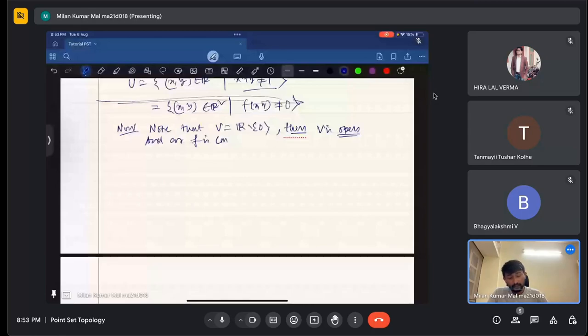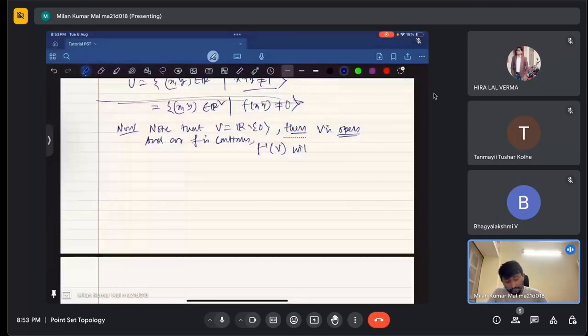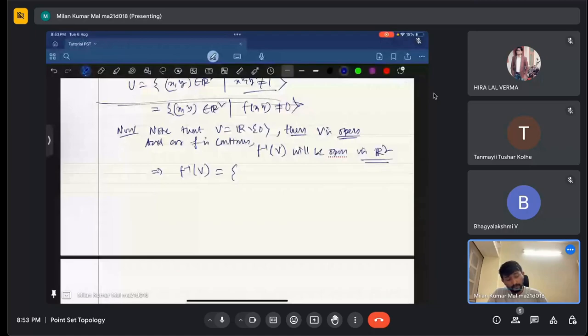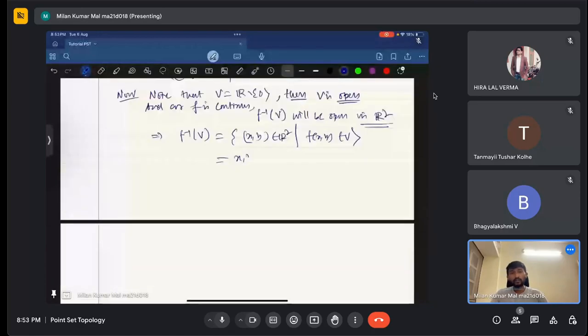Now what is f inverse of V? Clearly, f inverse of V will be all those (x, y) belonging to R square such that f of (x, y) belongs to V. That means all those (x, y) in R square such that f of (x, y) is not equal to 0, because 0 is the only element which is not in V. So if f of (x, y) takes value 0, then it will not be in V. If it takes any other value, it will be in V. So that means (x, y) belongs to R square such that x square plus y square minus 1 is not equal to 0.